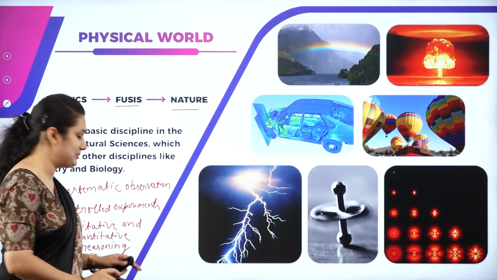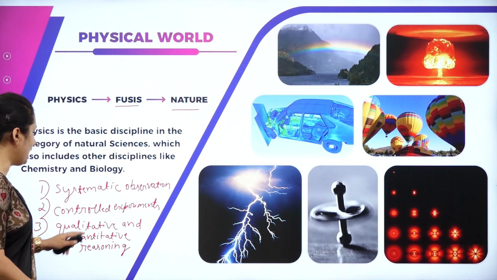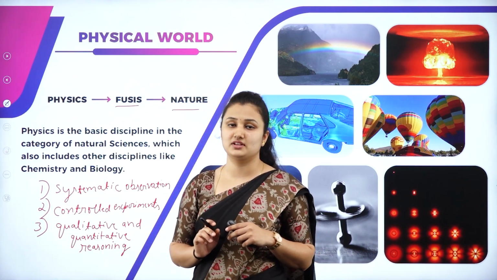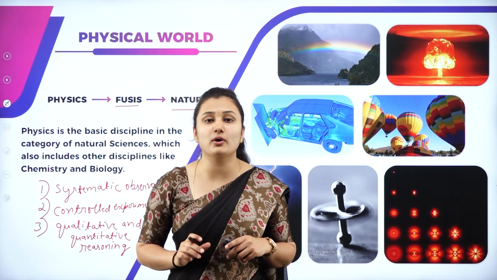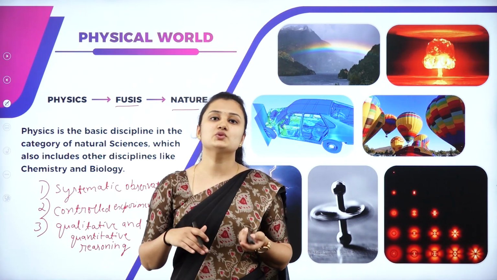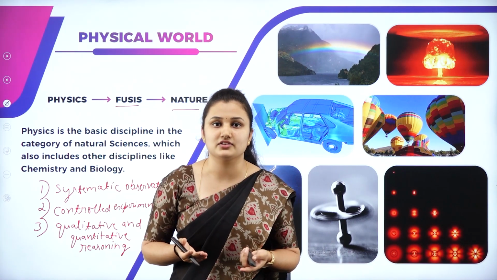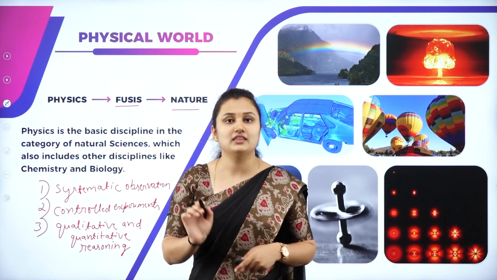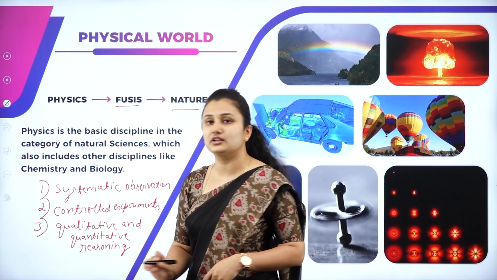The third step is qualitative and quantitative reasoning. What do you mean by qualitative and quantitative reasoning? Students, it's always important to validate the entire experiment with valid data as well as with invalid data, just to know how things work and how things will not work. That is qualitative and quantitative reasoning.